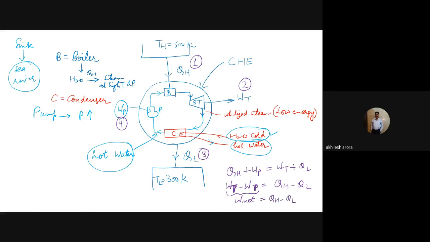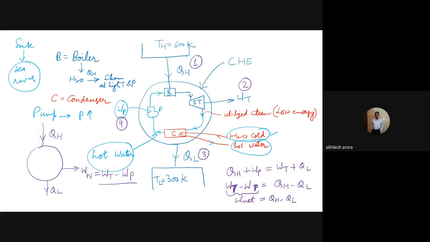So effectively, we can say that for the cyclic heat engine we are supplying QH, rejecting QL, and out of it we are getting W net, which is given by WT minus WP. Is it clear?